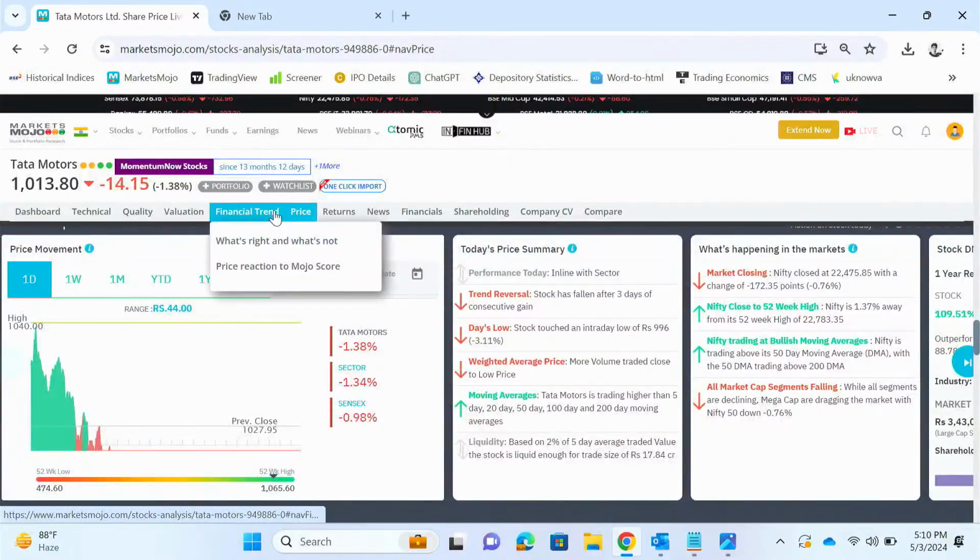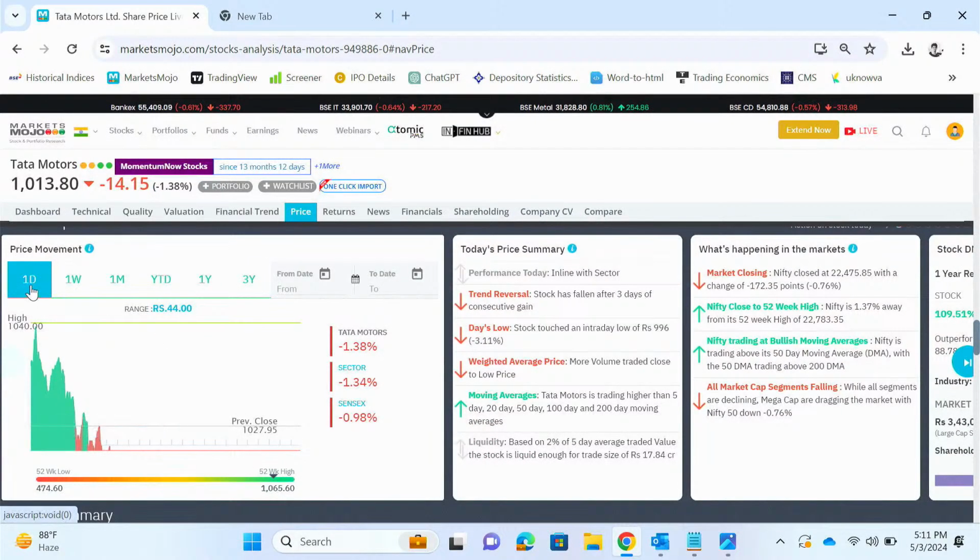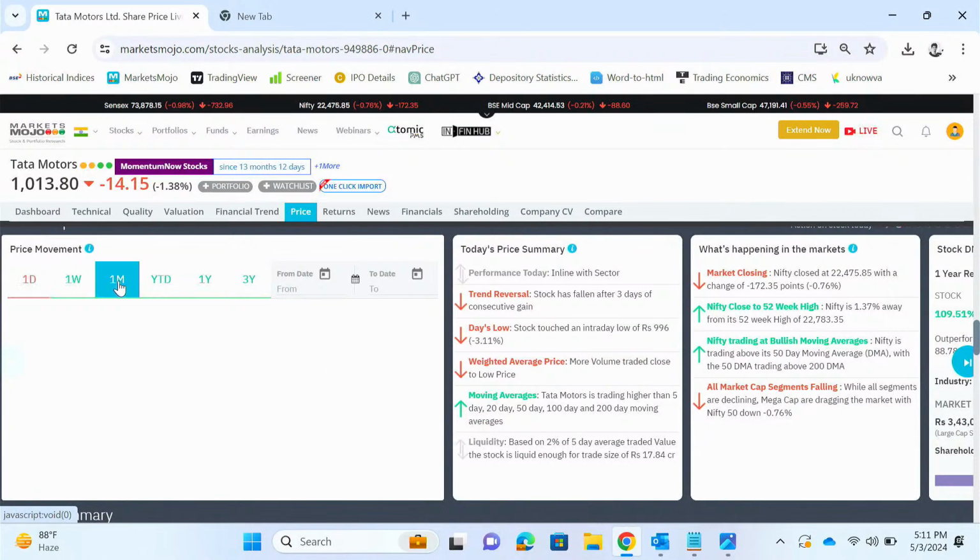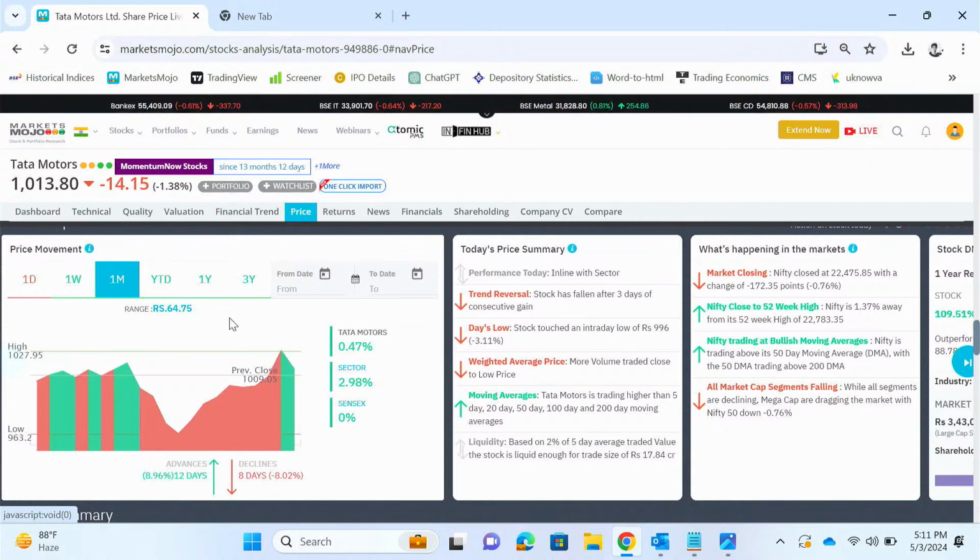Now we'll explore some more. So we'll go to price movements. So here you can check out daily, weekly, monthly, yearly price, etc. So you can see in 1 month, Tata Motors has moved 0.47%, whereas Sensex has moved 0%. And the sector which Tata Motors belongs to has moved 2.98%.